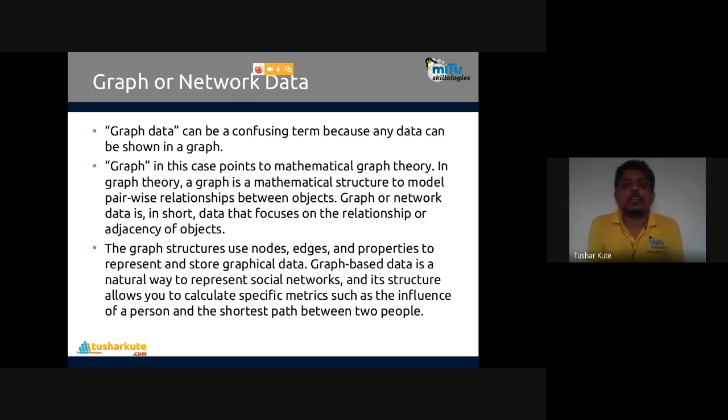So graph, in the real case, points to mathematical graph theory. In graph theory, a graph is a mathematical structure to model pairwise relationships between objects. A graph or network, in short, is data that focuses on the relationship or adjacency of objects.